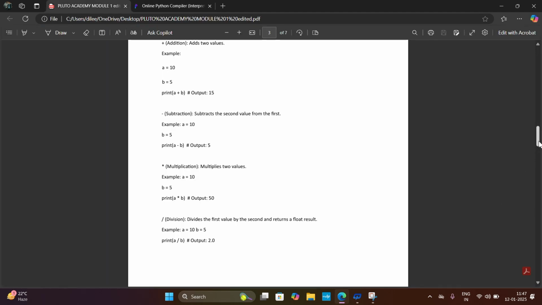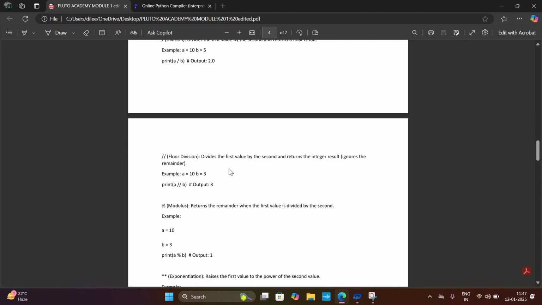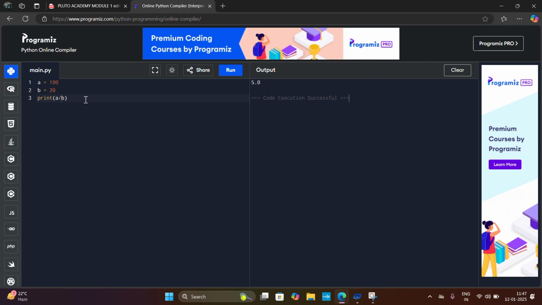Okay. Floor division divides the first value by the second and returns the integer value. Okay, it ignores the remainder. Let's see an example. I will put another division operator, and this is the floor division, and I will run this program. The output is 5. In the previous division operator, it returns the float output, but in floor division, it returns only an integer.